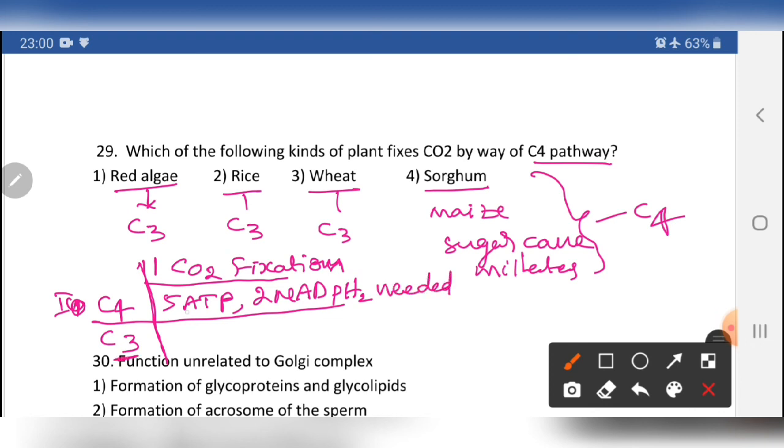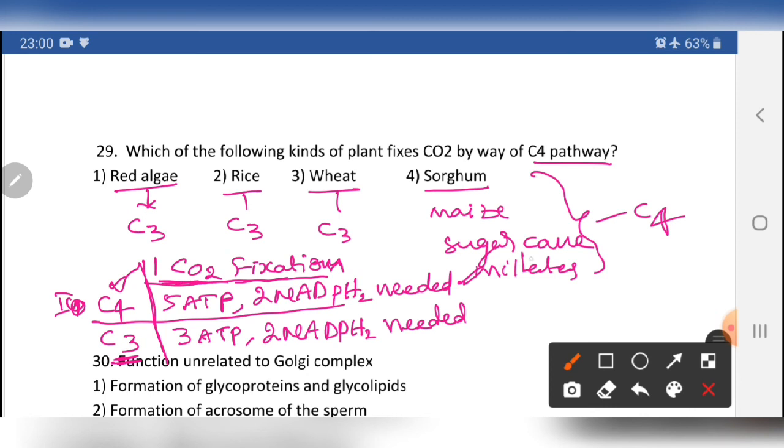But in the C3 cycle, 3 ATPs and 2 NADPH2 are needed. This is for one CO2 fixation, these requirements in the C4 cycle and these requirements in the C3 cycle. Basically 6 cycles are there.